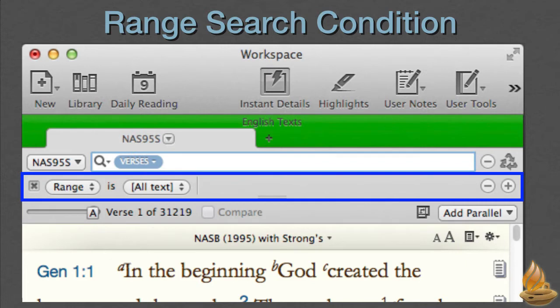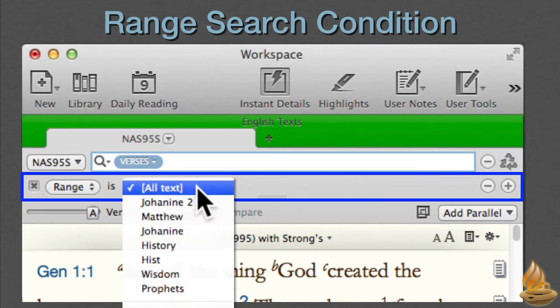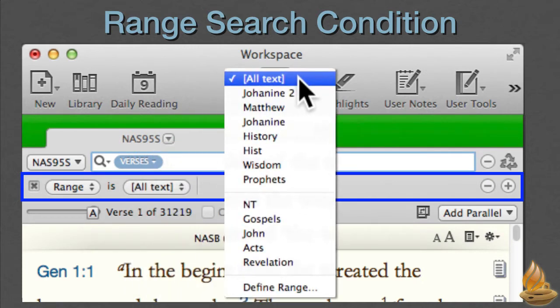As you can see, Accordance's default is all text, which means the entire Bible or other ancient text we may have selected. However, if we click that button, another drop-down menu appears that allows us to choose a subsection of the text, like so. Here, let me move it so we can see the entire menu. Yours won't look exactly like this, as I've added some custom ranges, but you will see a list with defined range at the very bottom.